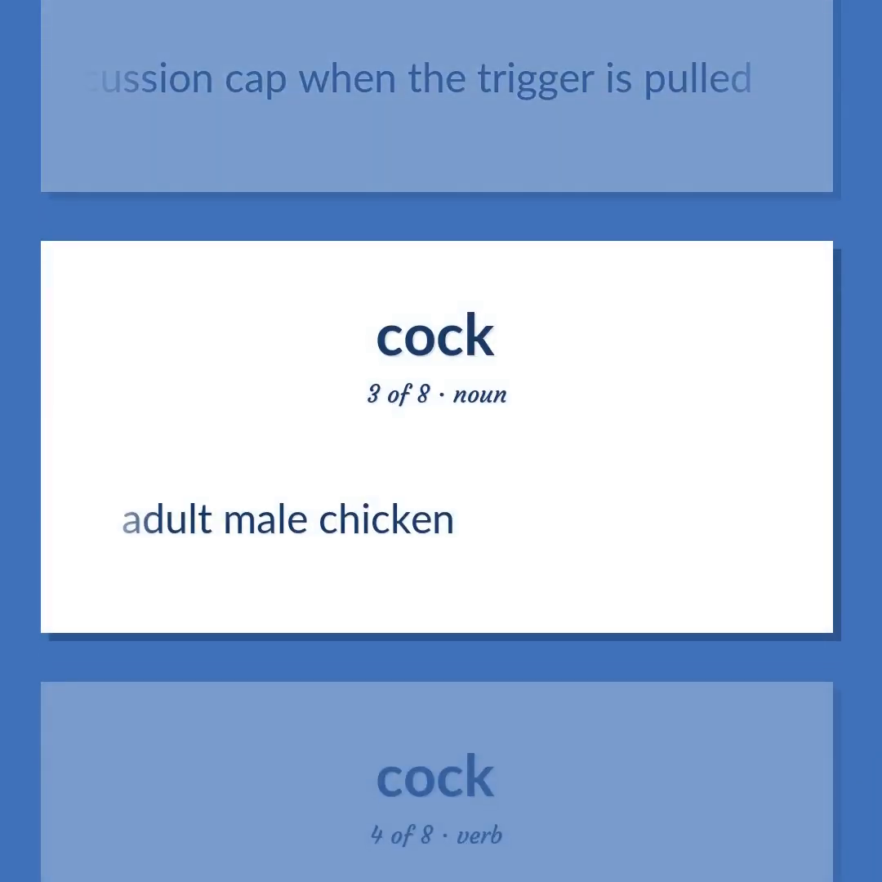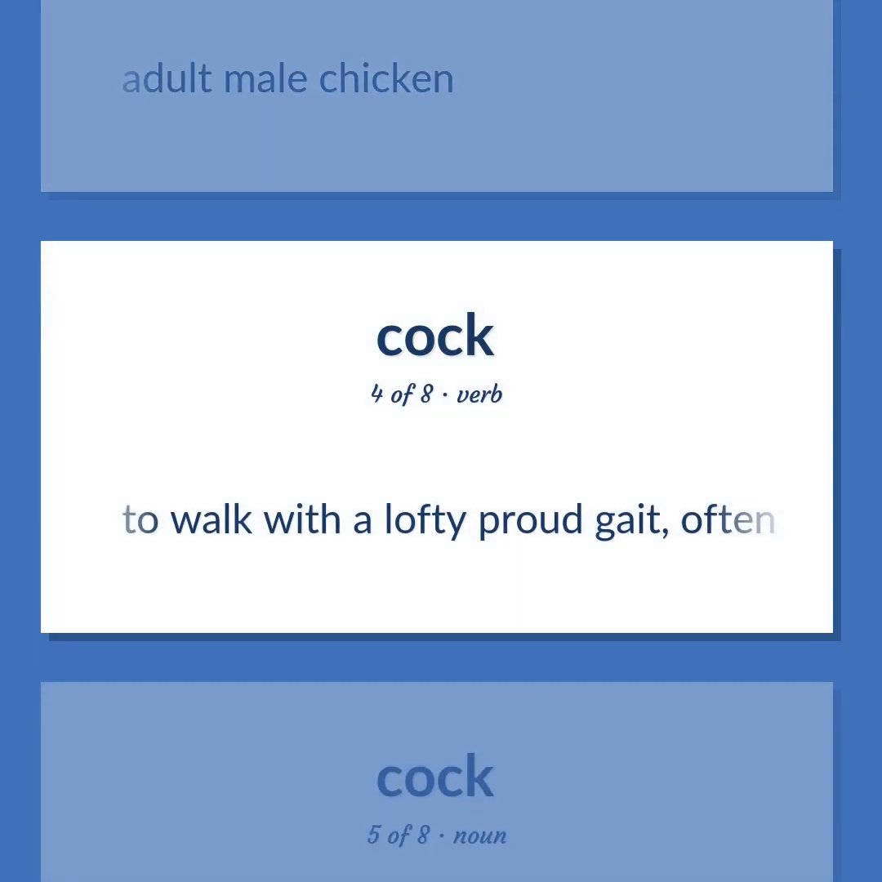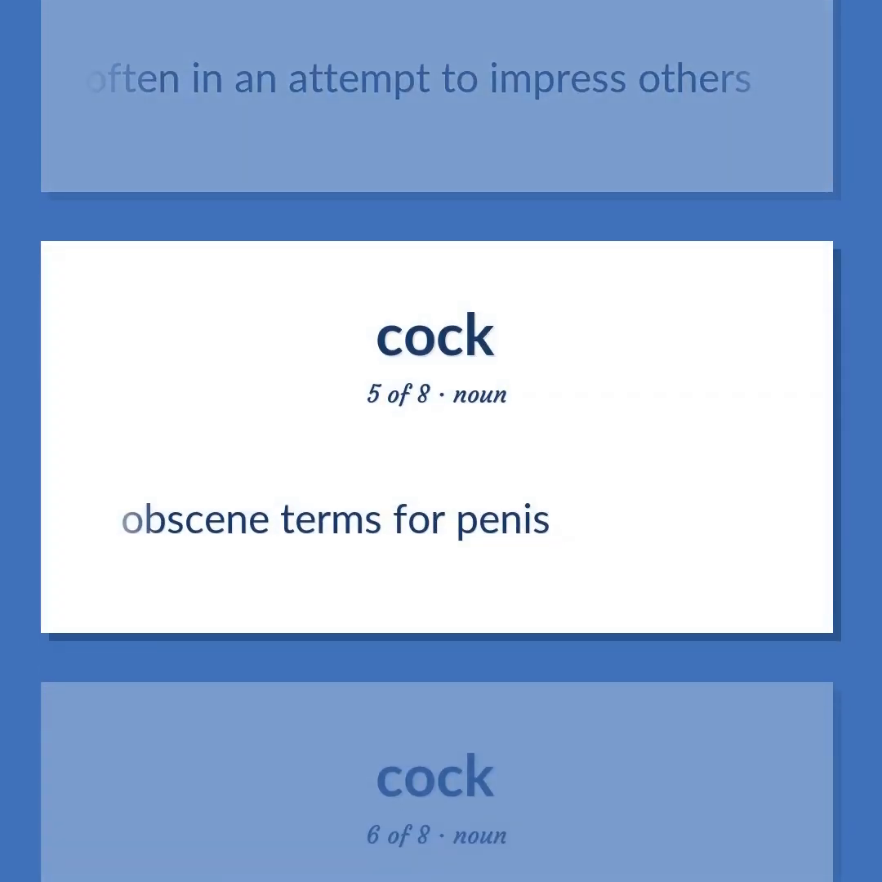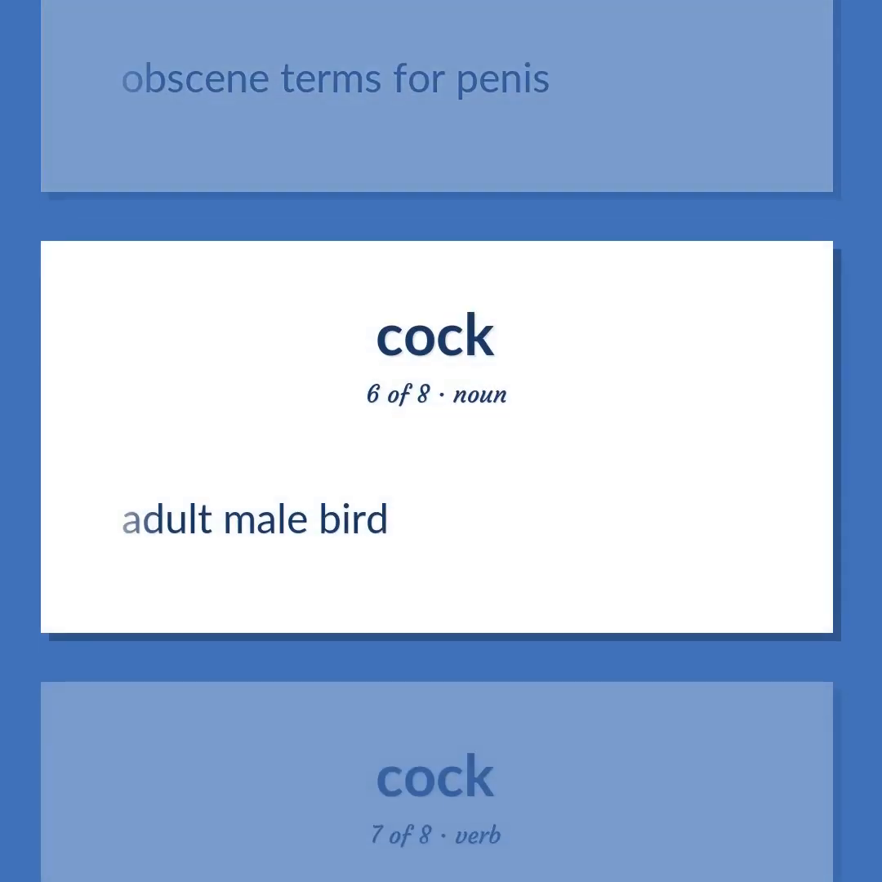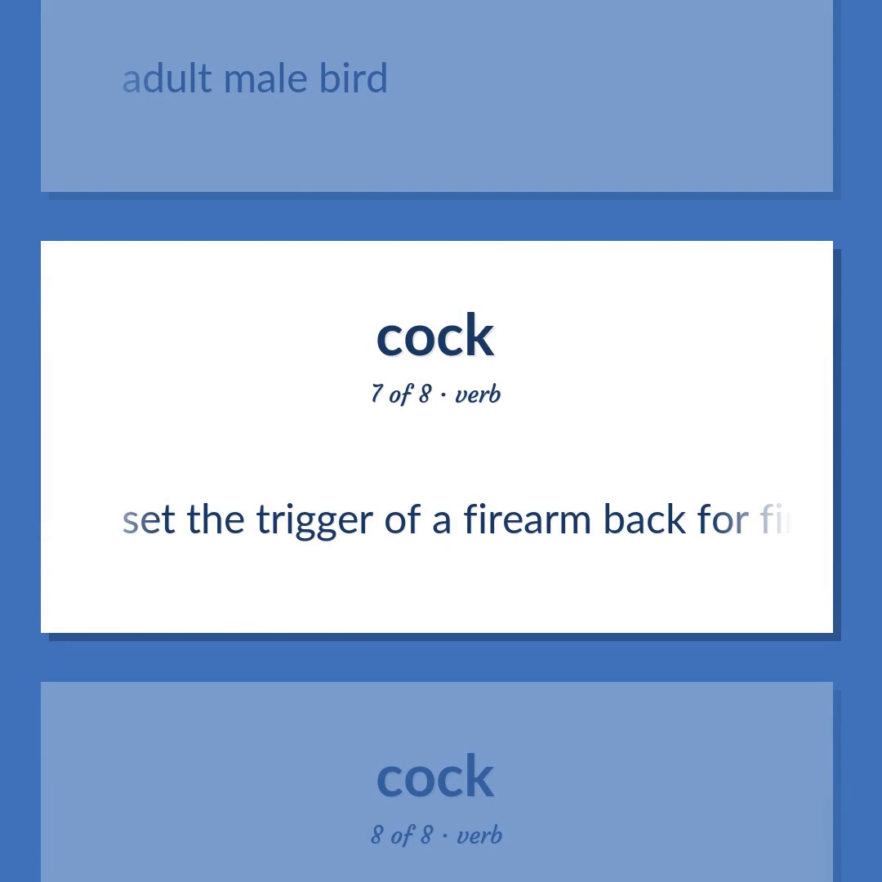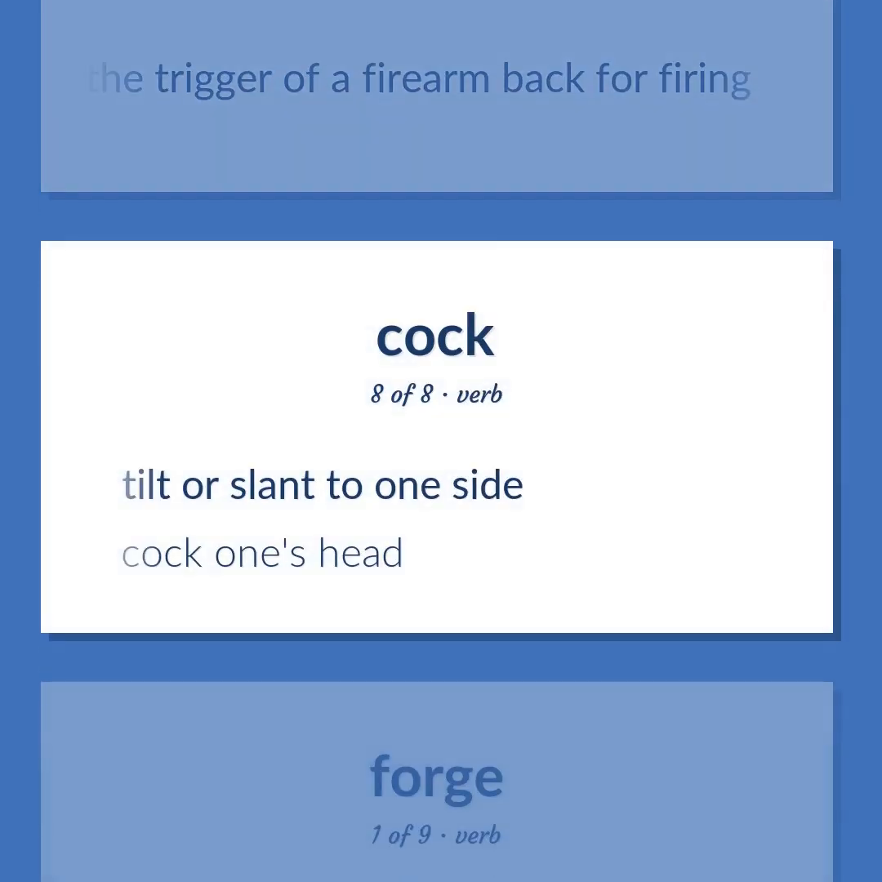Adult male chicken. To walk with a lofty, proud gait, often in an attempt to impress others. Obscene terms for penis. Adult male bird. Set the trigger of a firearm back for firing. Tilt or slant to one side. Cock one's head.